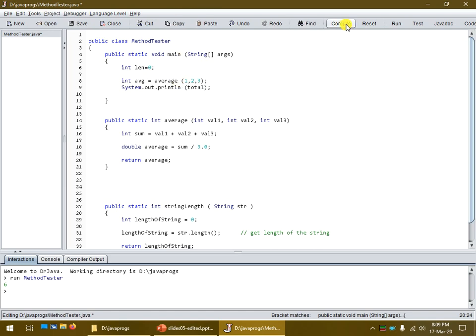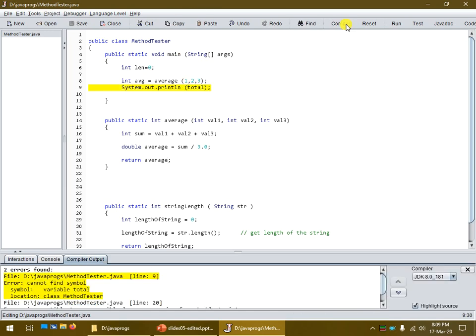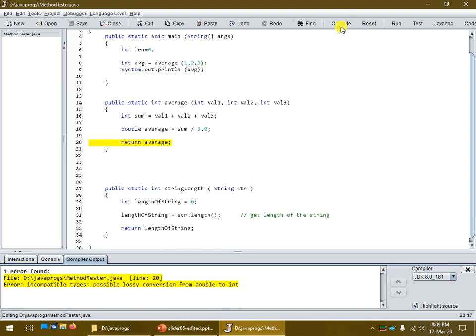I'm going to try and compile it, and we should get an error. And here's one of our errors: we don't have anything called total. That is called AVG. Let's try one more compile. That's the error I was hoping for. So in this case, what's Java complaining about? Possible lossy conversion from double to int. Well, the method itself is called average.